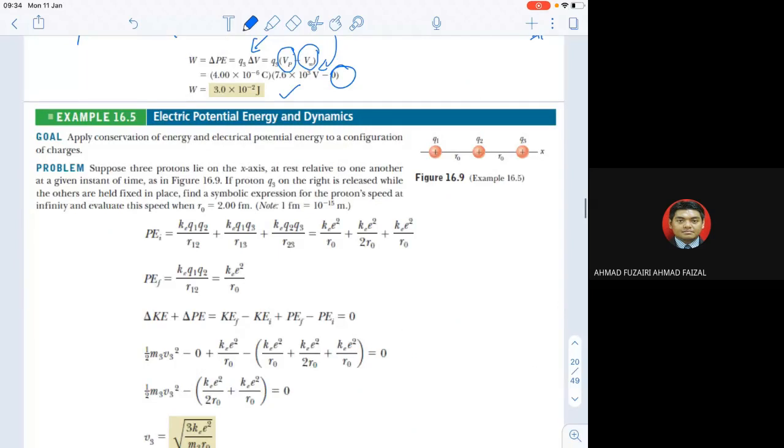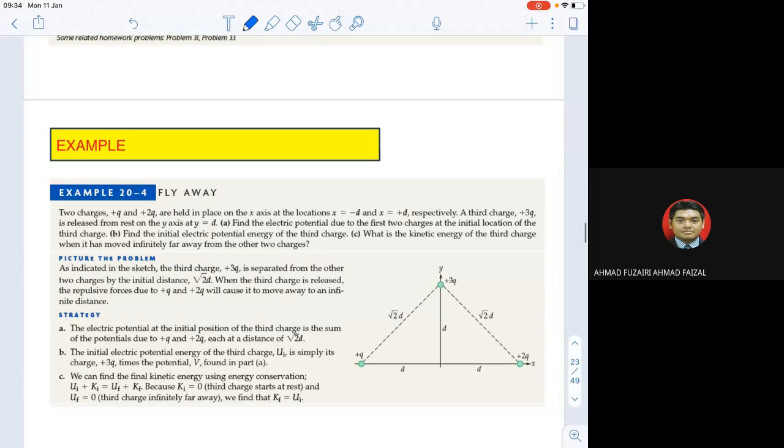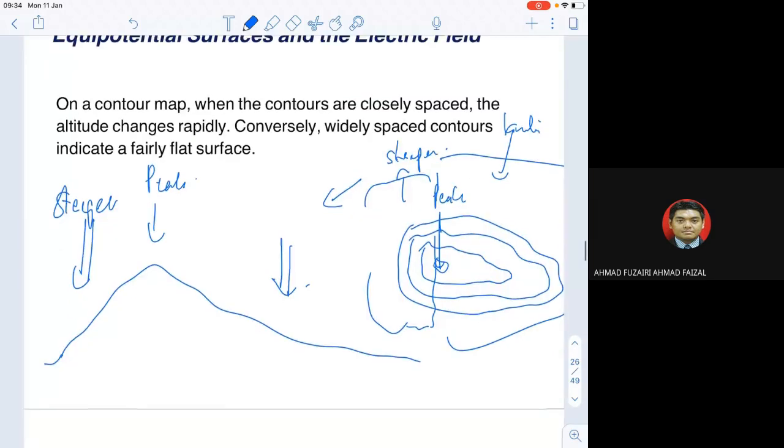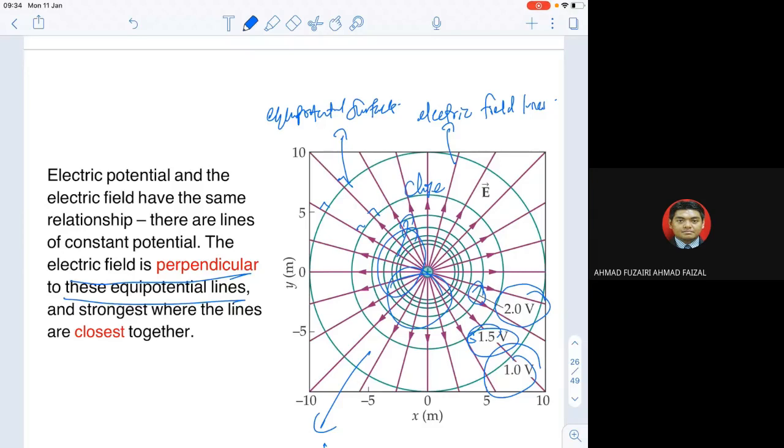Okay, this is another example that contains calculations of the electric potential. And we also learn about equipotential surfaces and the electric field. Okay, the one on the picture itself, from our previous class. The purple is the electric field lines, to be exact. The short form for electric field line is electric field, and the green line is the equipotential surface.